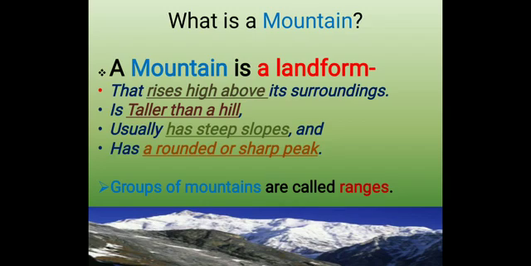Now you understand what a mountain is. Let's recall again. A mountain is a landform that rises high above its surroundings. It is taller than a hill, usually has steep slopes and has a rounded or sharp peak.